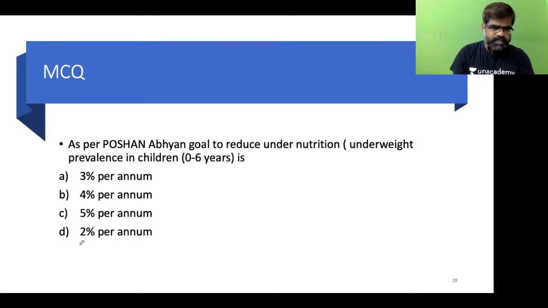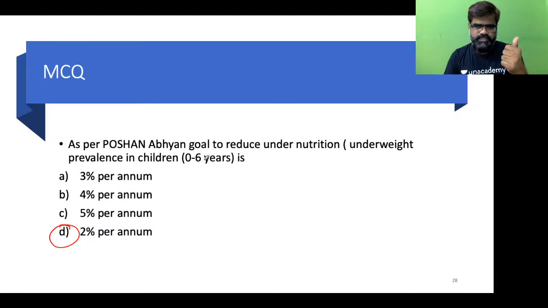Yes. Patel goes with 2. Absolutely correct. Anyone else? Okay. Arjun also goes with 2. Yes. So, stunting, the previous question, what was the goal? 2% per annum. Undernutrition, what is the goal? Because both are for children, 2% per annum. Please remember, for both components, we have to reduce 2% per annum as per Poshan Abhiyan.